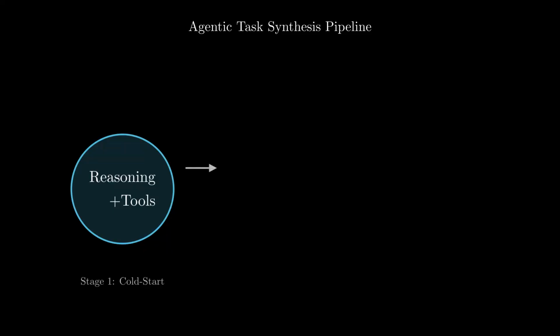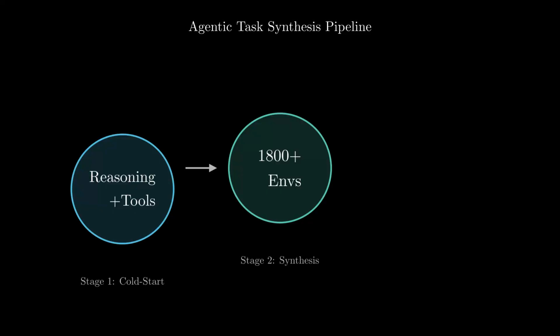But defining the format isn't enough. We face a data scarcity problem. There simply aren't enough high-quality, complex agentic trajectories in the wild. This leads to Stage 2, large-scale synthesis. The team constructed a massive simulation engine, generating over 1,800 distinct environments and 85,000 complex prompts. Think of this as a flight simulator for the AI, creating diverse, challenging scenarios that force the model to generalize rather than just memorize.